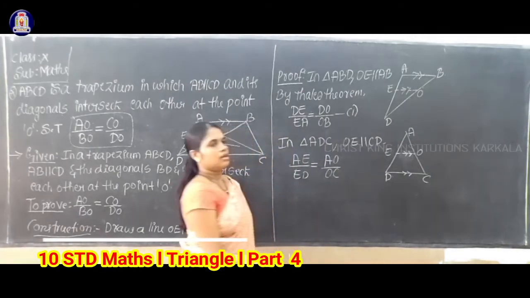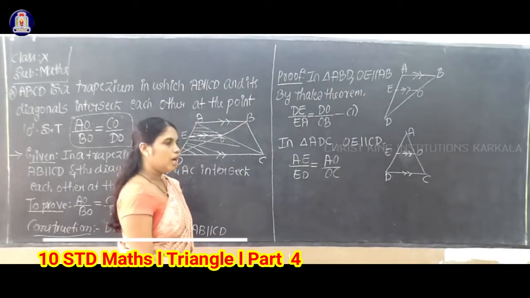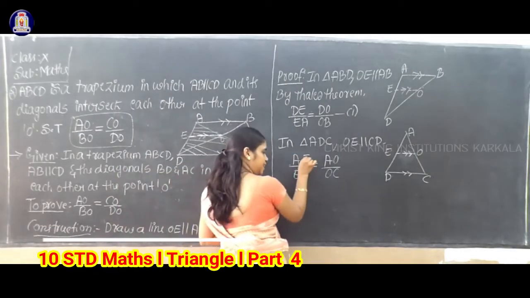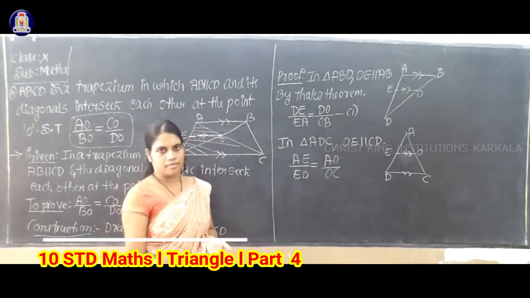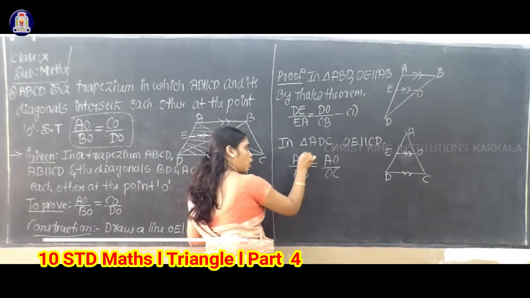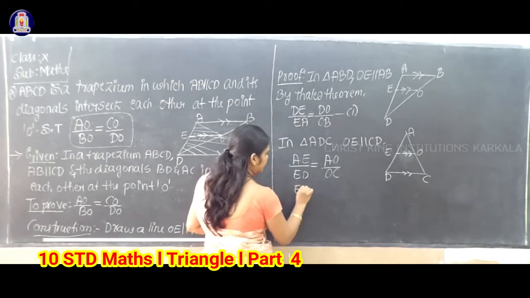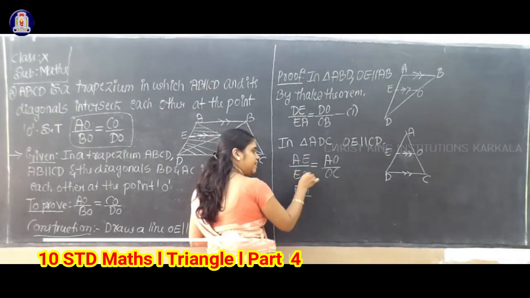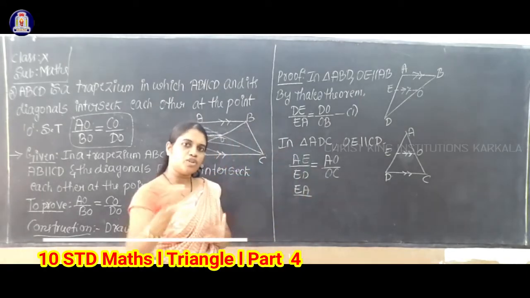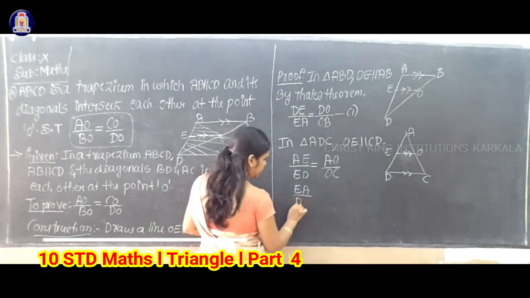Now AE is nothing but EA, both are the same. So I'll write AE as EA by ED. ED is nothing but DE, both are the same. I'll write here DE.